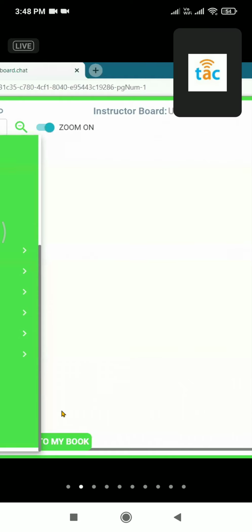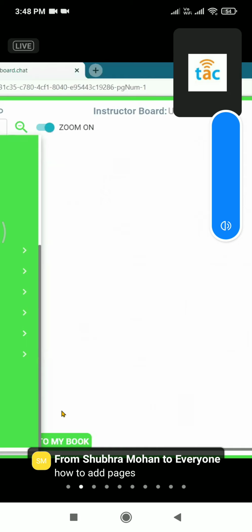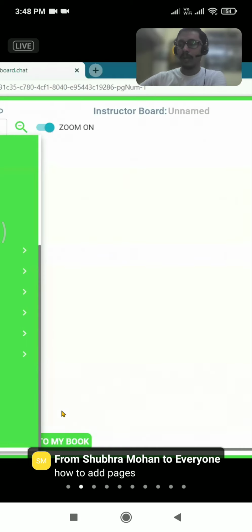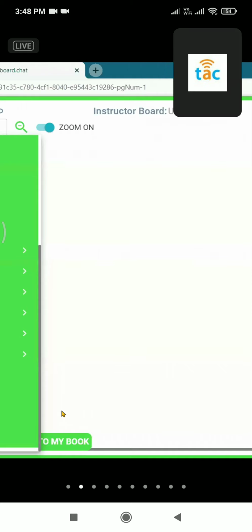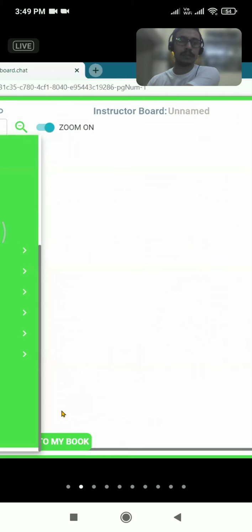Thank you, sir. Can we erase, like if we want to erase any selective part, how can we do that? By using the rubber part. Yeah, selective part. Rubber option, eraser option. Okay.